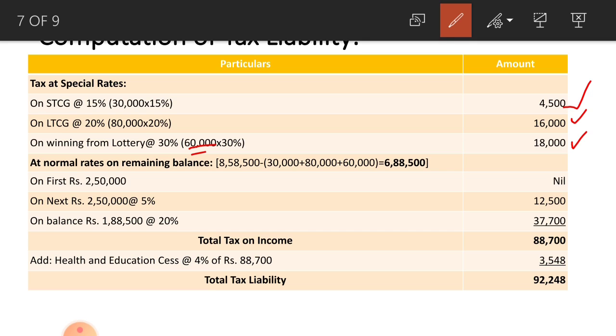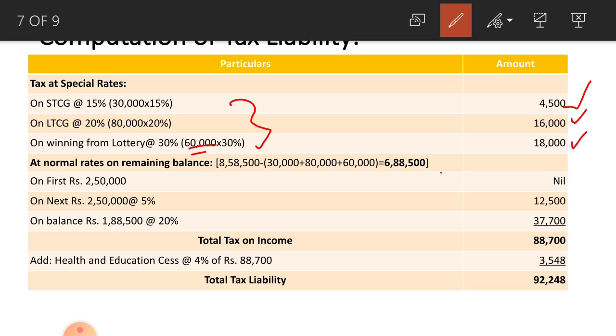Okay, here balance is equal to 8,58,500 minus these three items, that is 30,000, 80,000 plus 60,000. That balance amounts to rupees 6,88,500. On that normal rate you have to apply. Here Miss Shravya is below the age group 60 years.